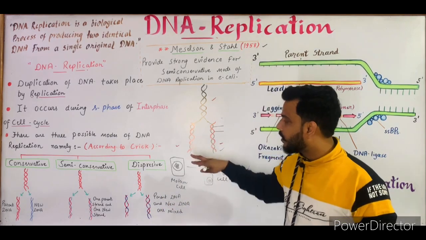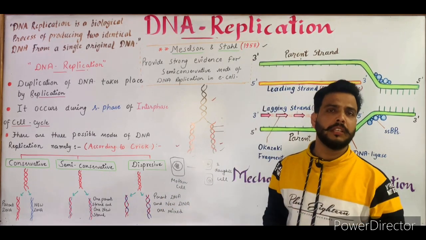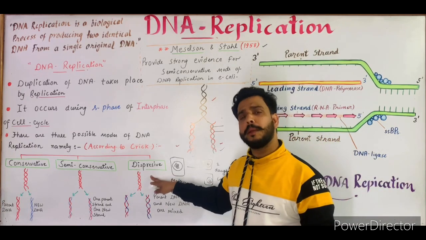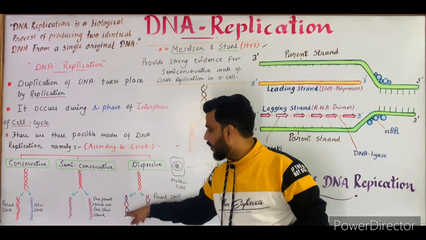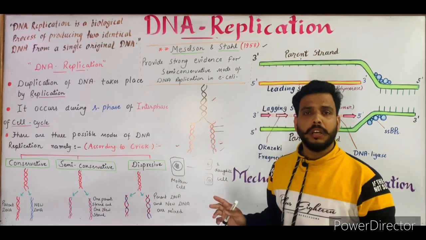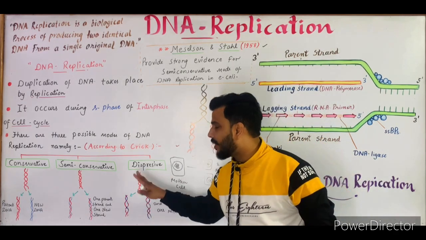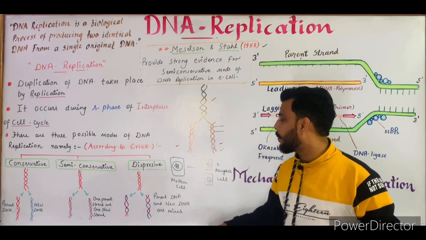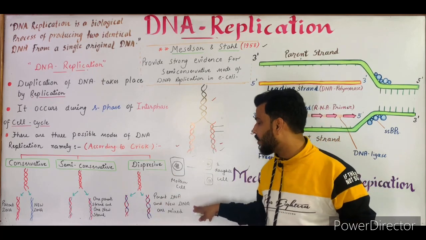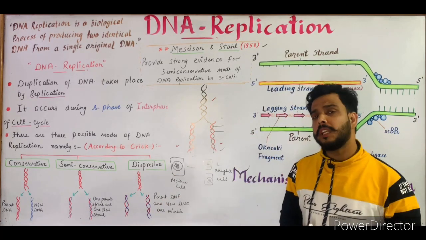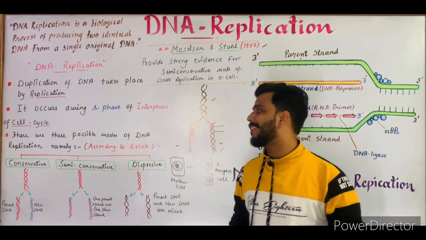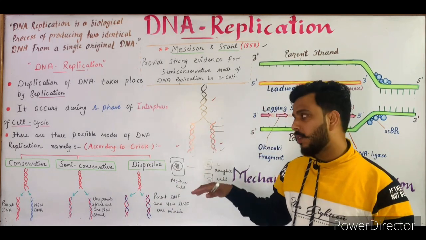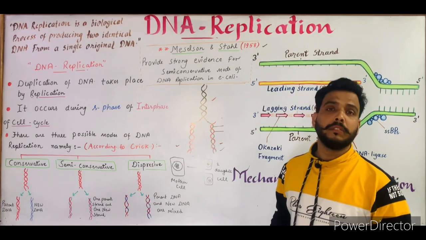Now the last one is dispersive. Dispersive means to mix with each other. In this type of replication, the daughter identical DNA are a mix of new strand and the parent strand. So in this type of DNA, parent DNA and the new DNA are mixed. So these are the three possible methods of replication according to Crick. These are semi-conservative, conservative and dispersive.